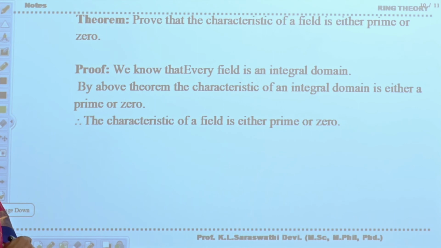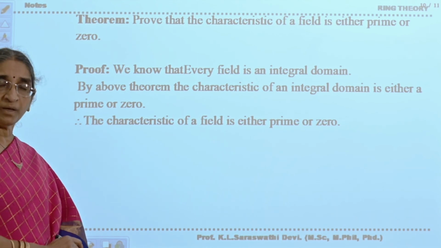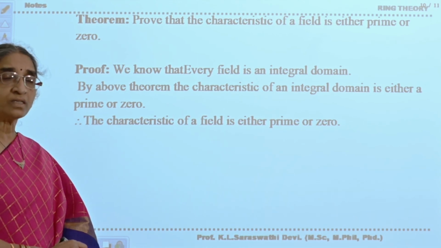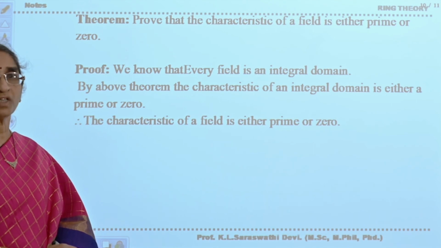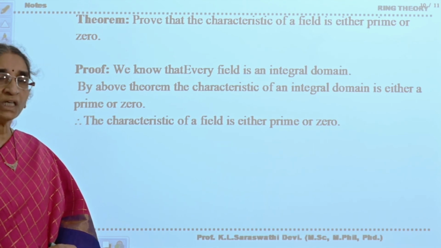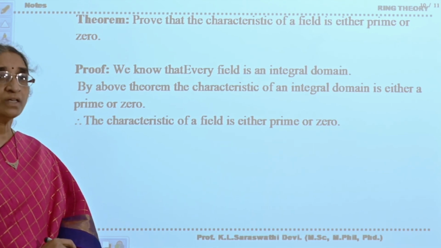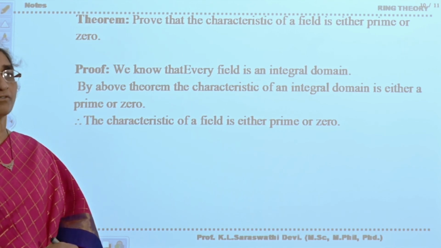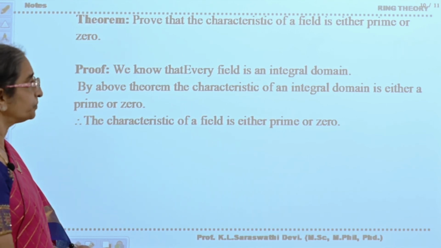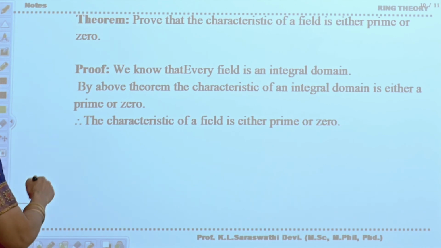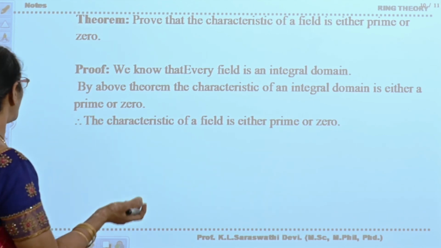What is a characteristic? For any element a belonging to F, there exists p, the least positive integer, such that pa is equal to 0. Then p is said to be the characteristic of the ring R. Okay? Now, prove that the characteristic of a field is either prime or 0.